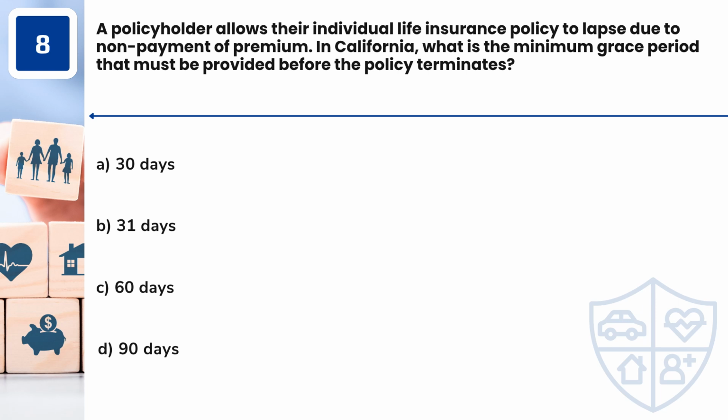Question 8. A policyholder allows their individual life insurance policy to lapse due to non-payment of premium. In California, what is the minimum grace period that must be provided before the policy terminates? A. 30 days. B. 31 days. C. 60 days. D. 90 days.